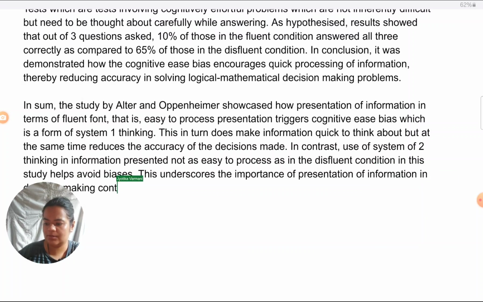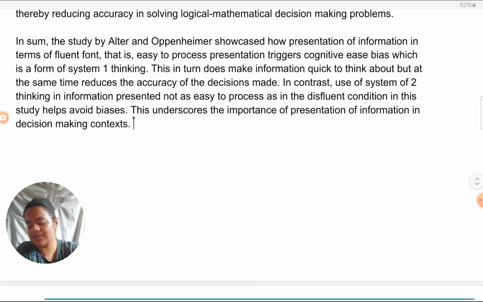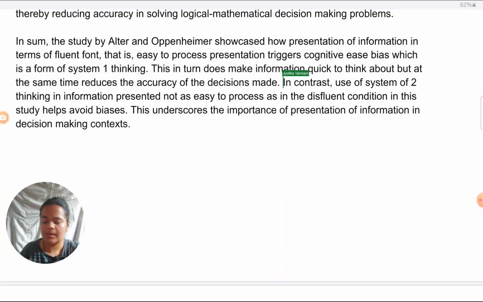Again, if you want, you can reduce the conclusion a little just to make it as explicit as possible. I've spoken about system 2 thinking also. You can skip this part altogether. I just wanted to link everything in the introduction into the conclusion. If you want to make it brief, you can just include what is there in the introduction about system 1 thinking and cognitive ease bias strictly and skip the rest of it.